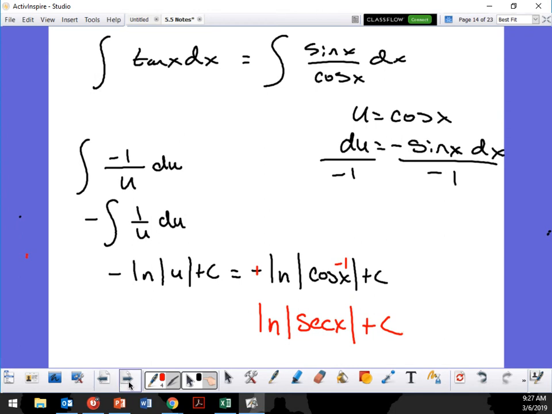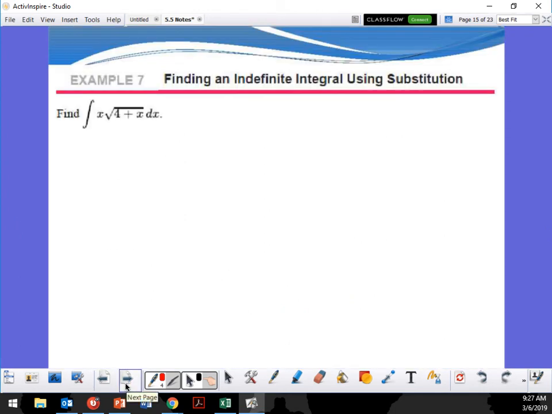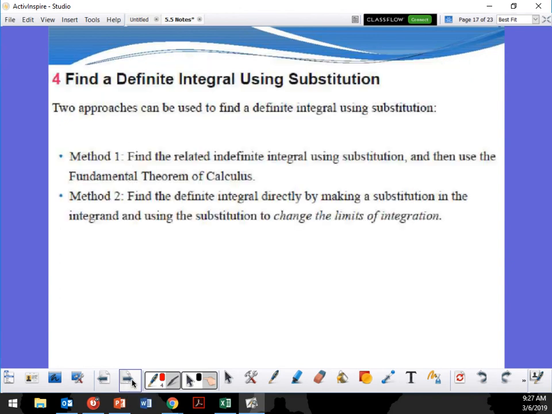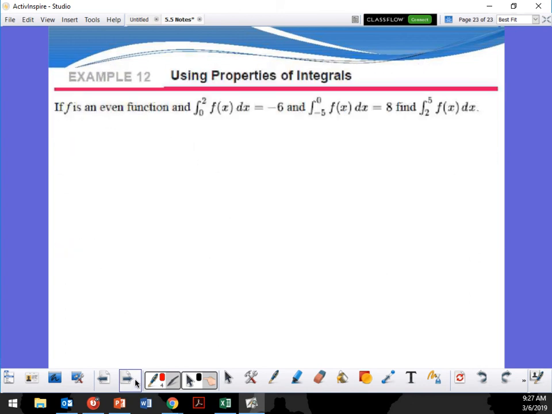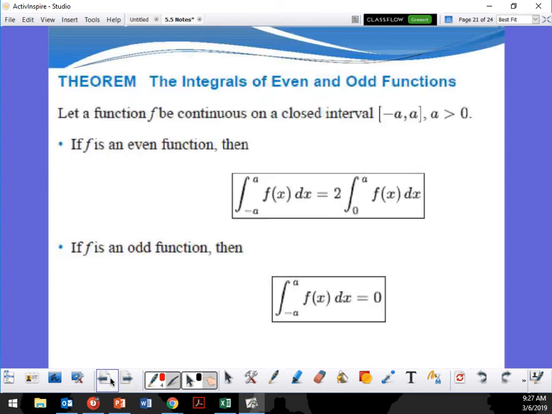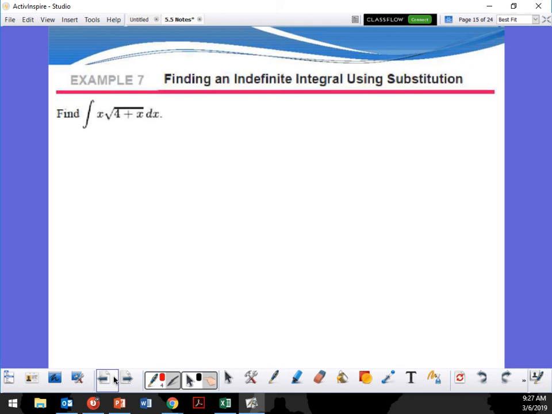All right. Example 7, I am saving for tomorrow. All right, how many examples do we have? I count 5. Okay, so I have to do this one then. I have to do 7. All right, so